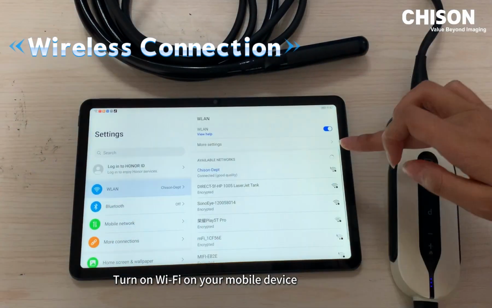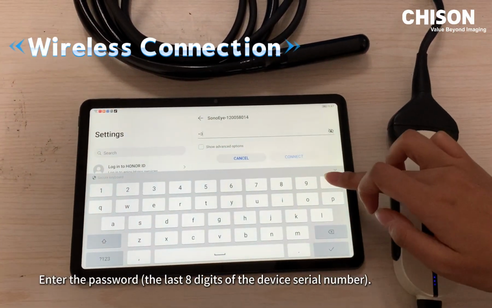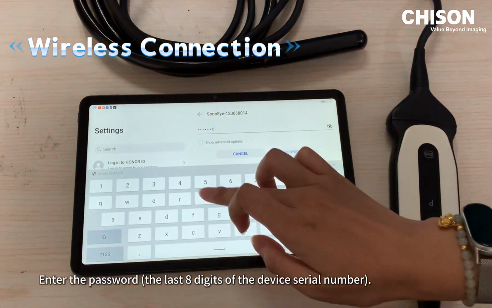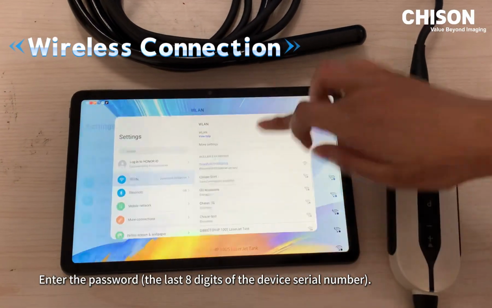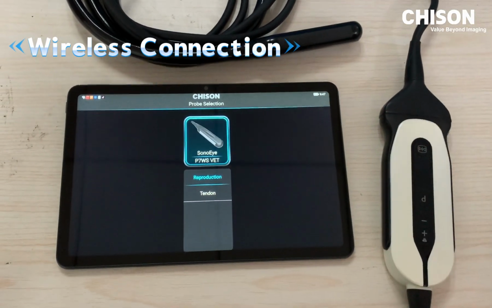Turn on Wi-Fi on your mobile device. Select the Wi-Fi named SonoEye. Enter the password, the last 8 digits of the device serial number. Launch the SonoEye app after successful connection.